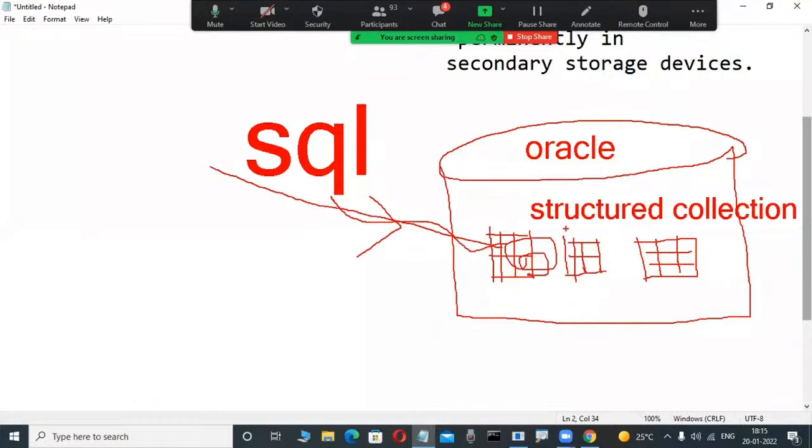But MongoDB and those types of databases are different. There is no SQL language there. There it is JavaScript and those types of languages, you have an idea, no? Those knowledges are required there. But SQL is one separate language. Through that, we operate on data in these types of databases.